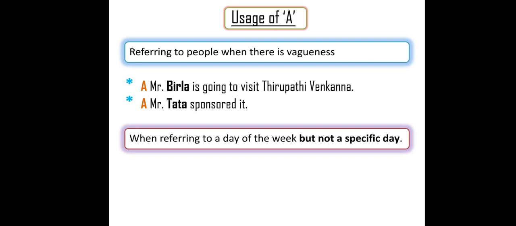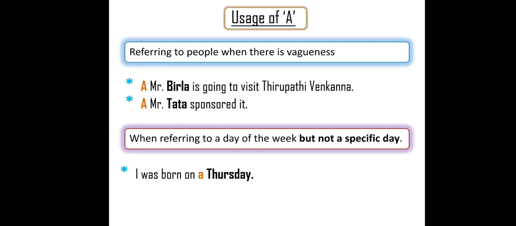Next rule: when referring to a day of the week, but not a specific day. Look at, referring to a day of the week. We have 7 days: Sunday, Monday, Tuesday, Wednesday, like that. At that time also it is used, but not for a specific day. When you want to say a day, but that is not specific. Say 10 Sundays are there in that one day. I'll give you an example. If you want to talk about a specific day, article A is not used.